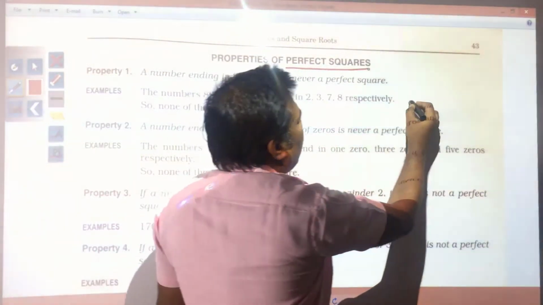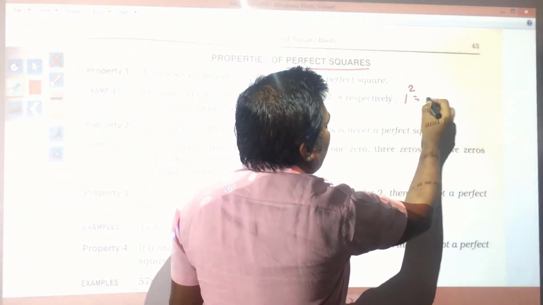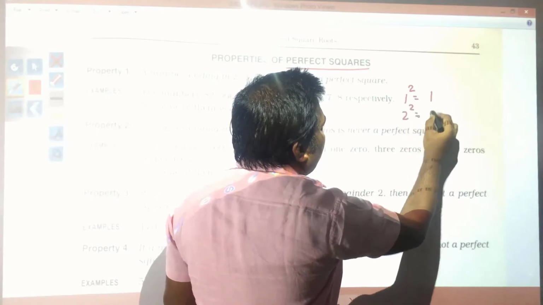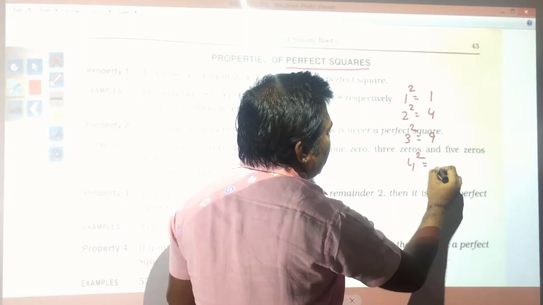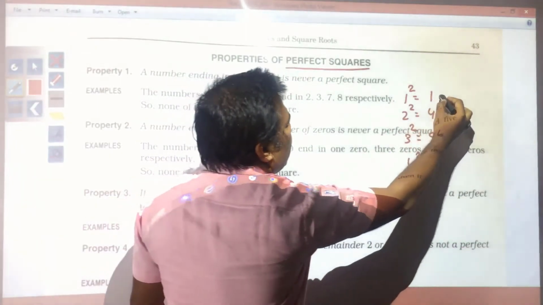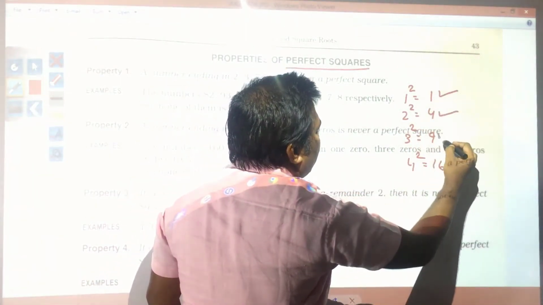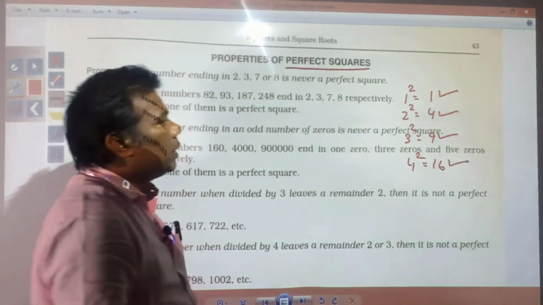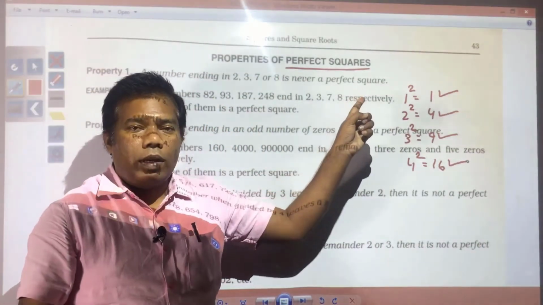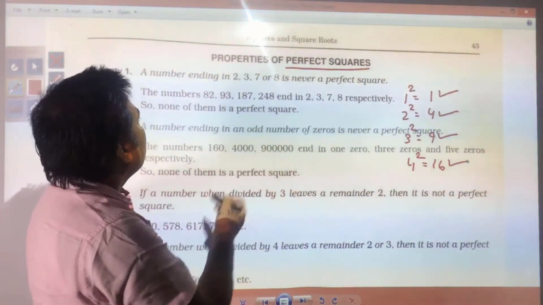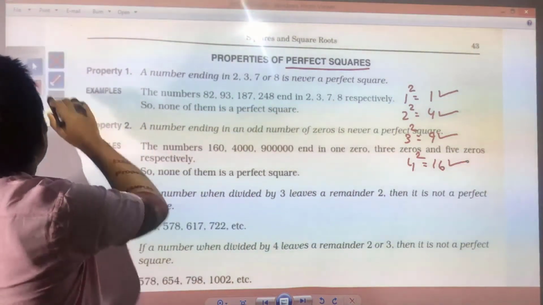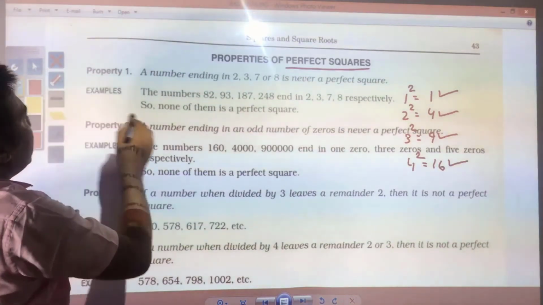Suppose 1 square is equal to 1, 2 square is equal to 4, 3 square is equal to 9, 4 square is equal to 16. So, these numbers 1, 4, 9, 16 will be called perfect squares. Already it was done in the previous class. So, here we will see some properties. What properties are there?